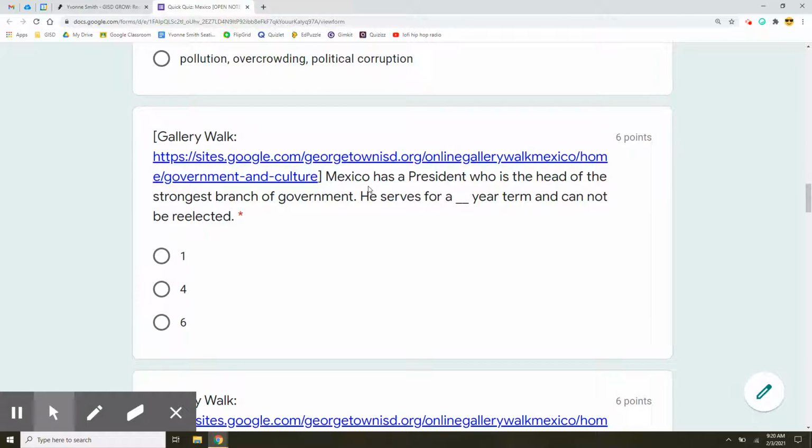Mexico has a president. He's the head of the strongest branch of government, and he serves for a blank year term. He cannot be reelected. How long does he serve? 1 year, 4 years, or 6 years?